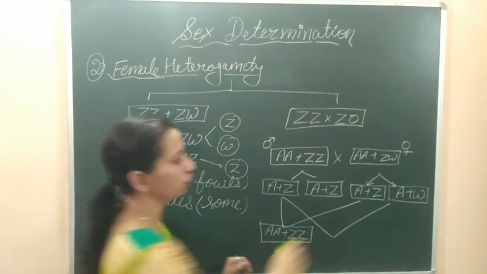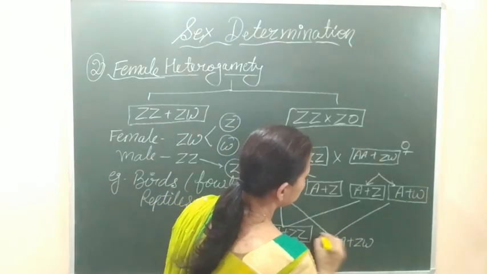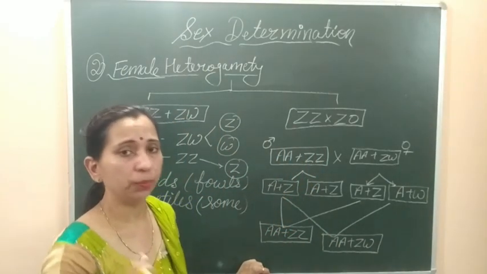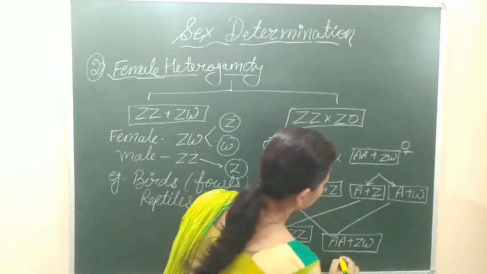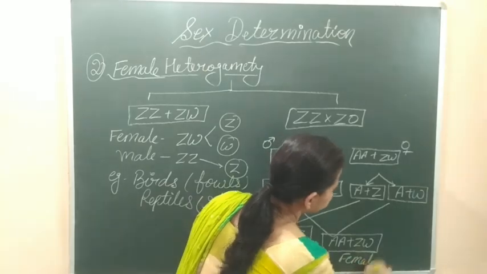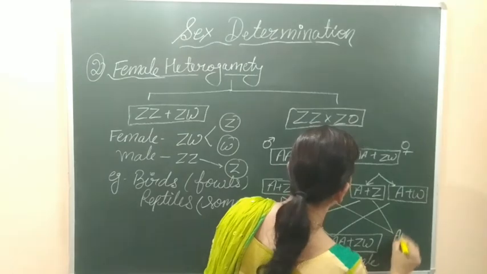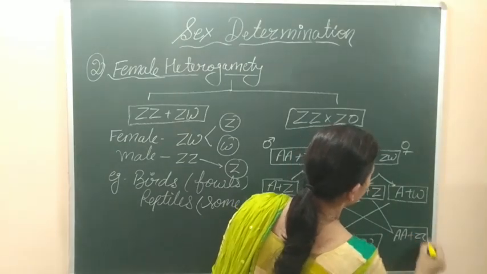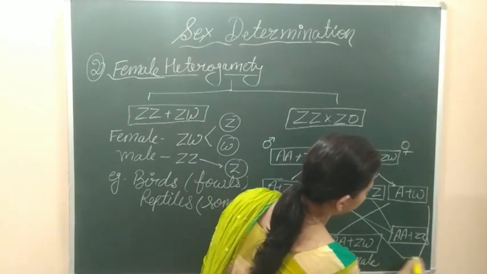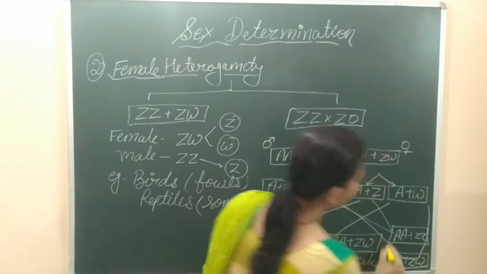When the W chromosome containing gamete of the female fertilizes with a male gamete, the offspring will be AA plus ZW. That will be the female offspring.